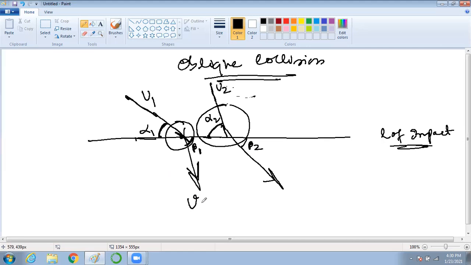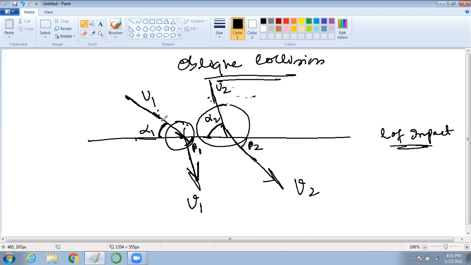Can you repeat it once, sir? Yeah. See, there are two objects of different masses, M1 and M2. One is coming in this direction, one in this direction. Both are hitting. Before hitting, these are the initial velocities, U1 and U2. After hitting, one goes like this and the other goes like this. That means the direction got changed. Yes or no? Yes, sir.